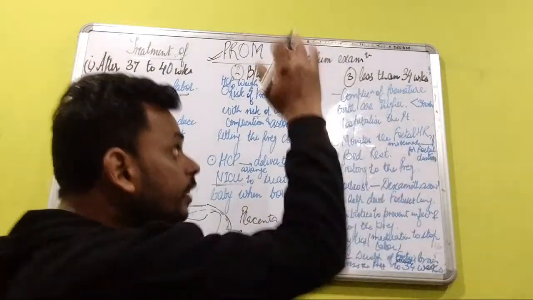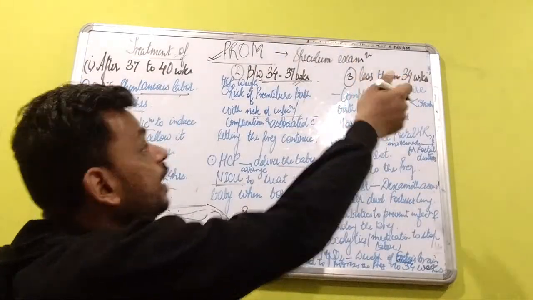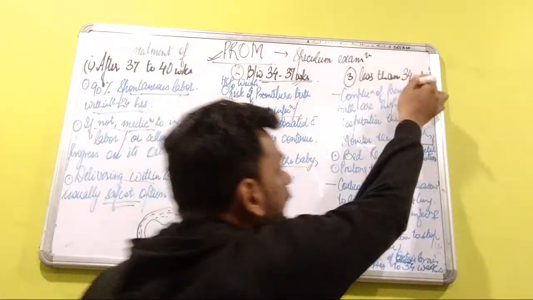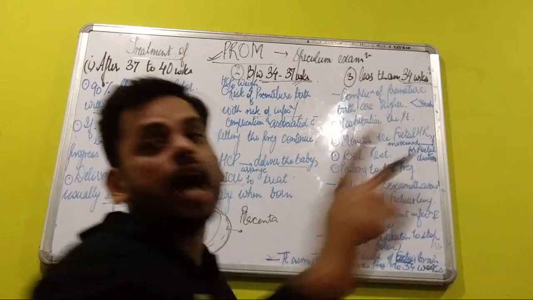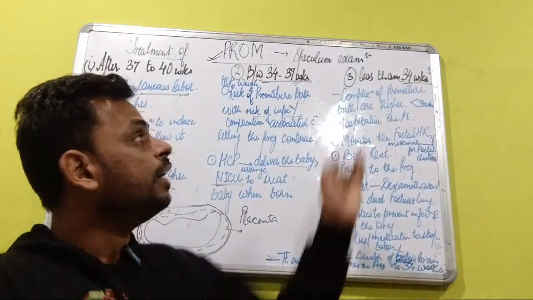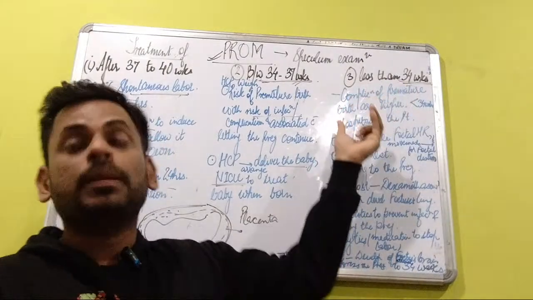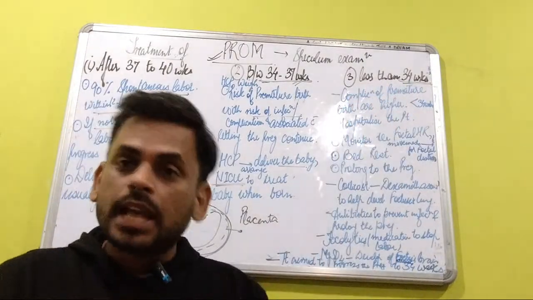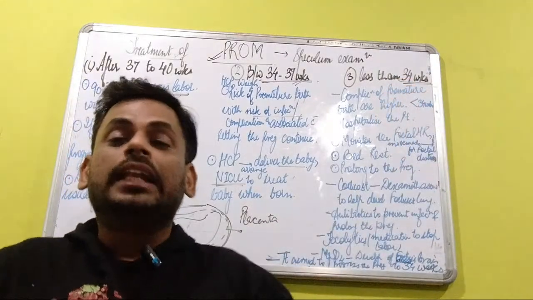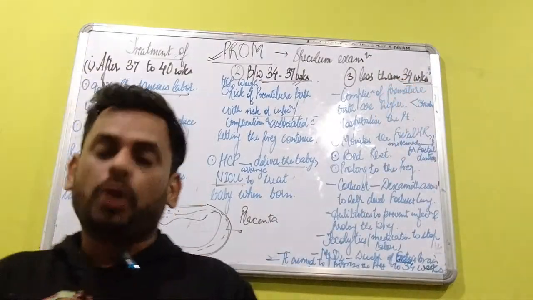Now, another very severe condition is if the rupture of membranes occurs at less than 34 weeks. Now, this is very, very alarming. This is quite a risky thing. It is a great complication for premature birth. Why? Just because before 34 weeks of gestation, the lungs of the baby are not developed.